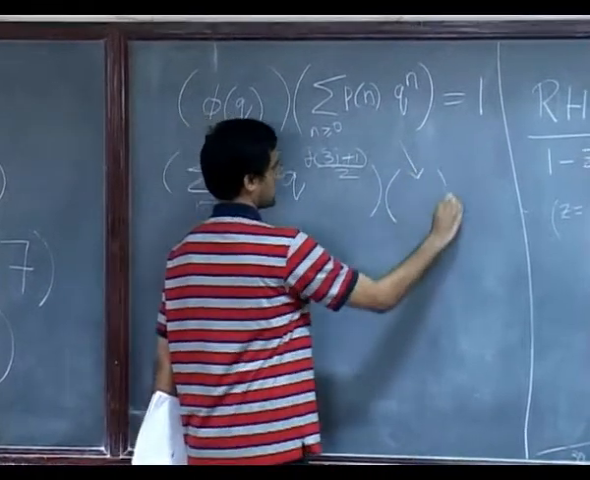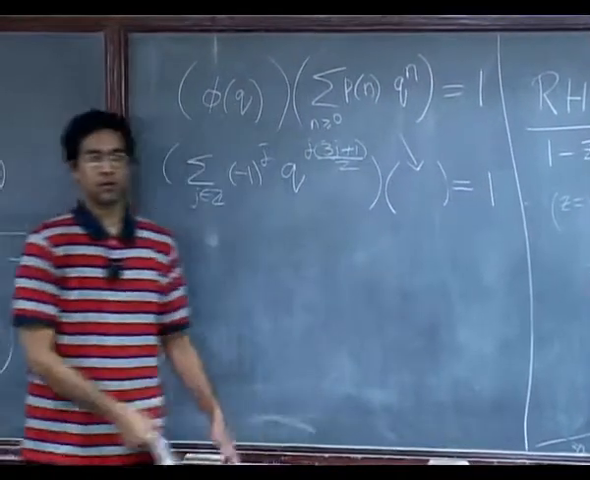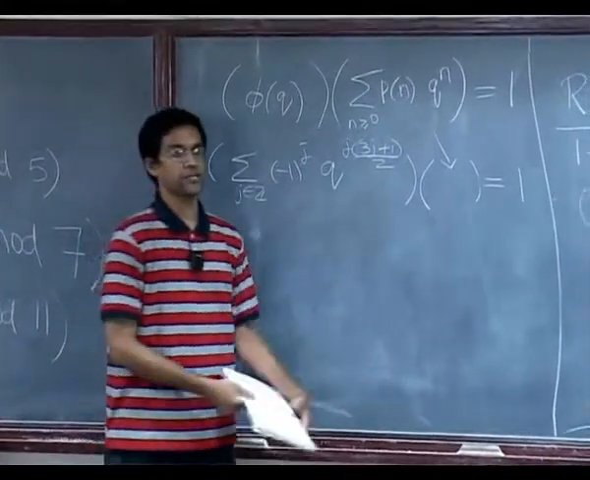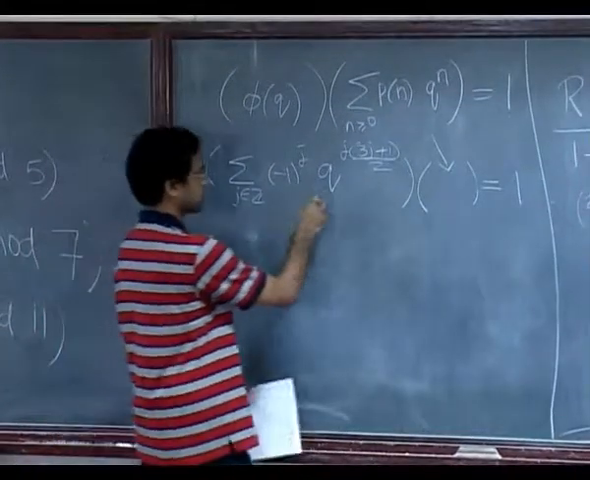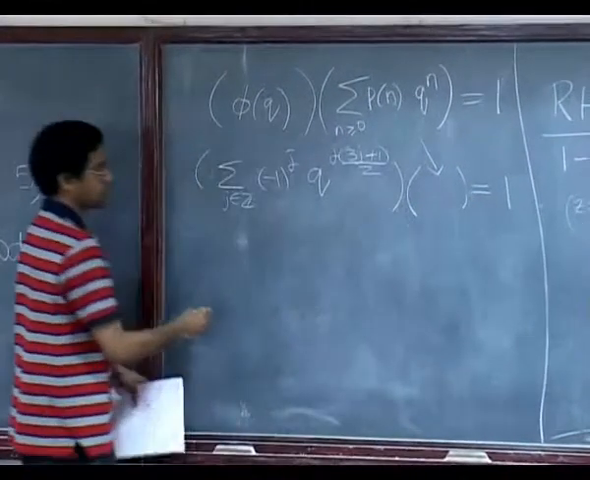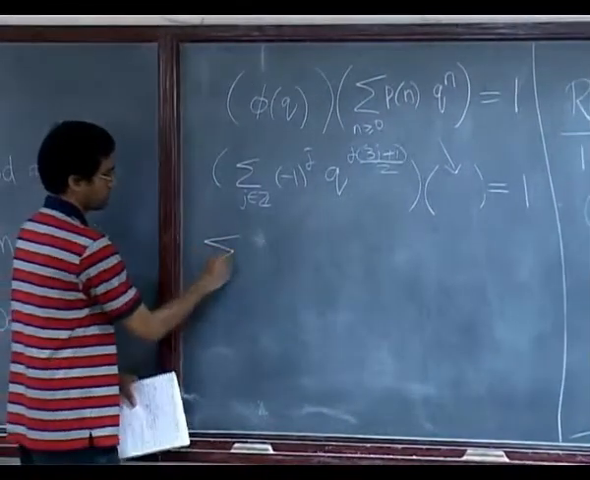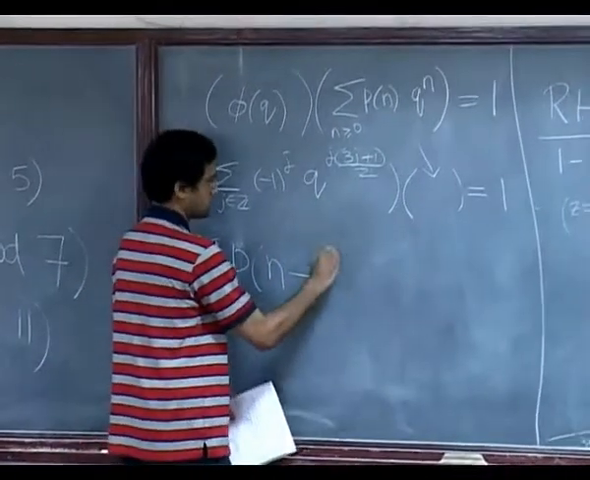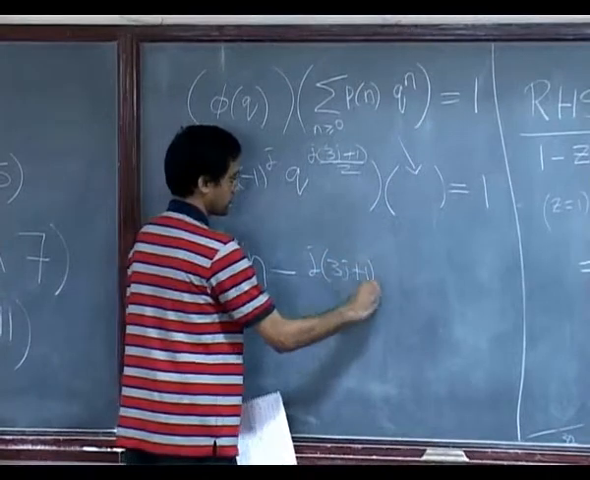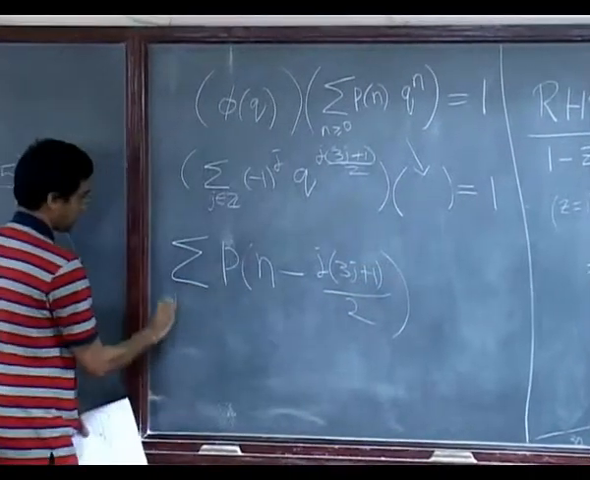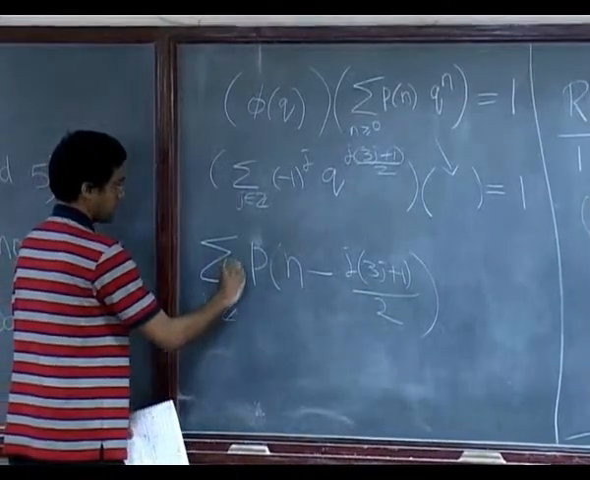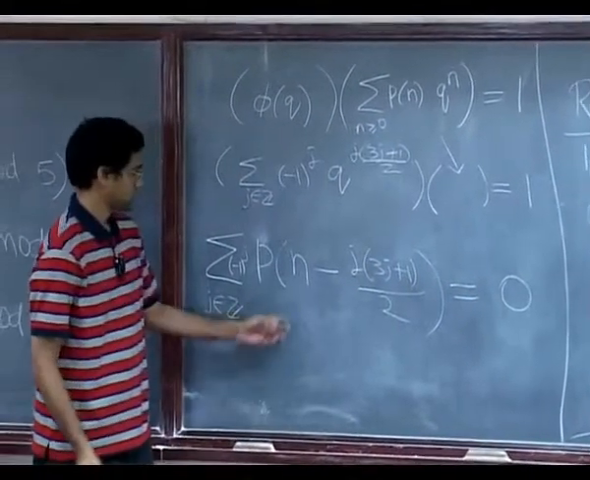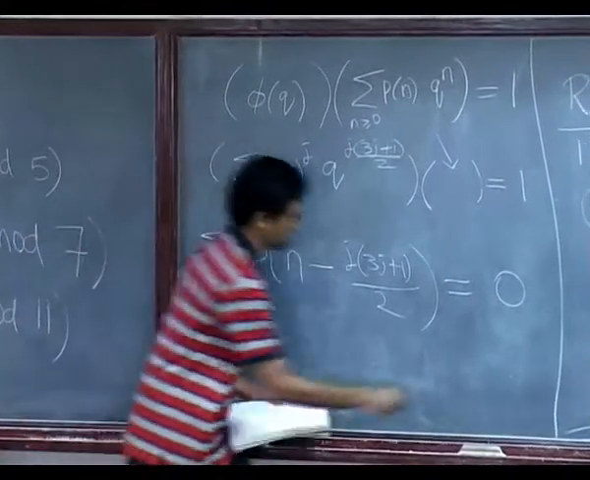And now you put this in there, it's 1. Okay, so you look at this, and now what it gives you is actually a recurrence relation. It tells you the only way this power series times that power series can be 1 is if the partition functions have the following property: the sum over all j in Z of the number of partitions of n minus j(3j+1)/2, with some sign, is 0, for n at least 1.